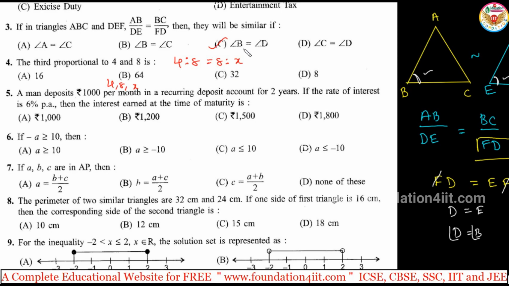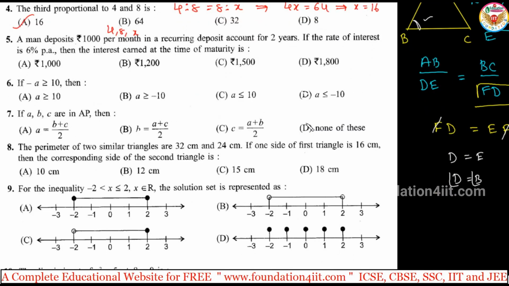From this you can find x. The product of the means is equal to the product of the extremes, so 8 into 8 equals 4 into x. So 4x is equal to 64. From this, x is equal to 16.